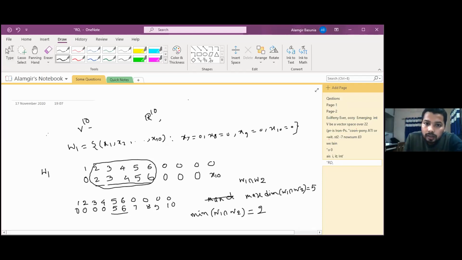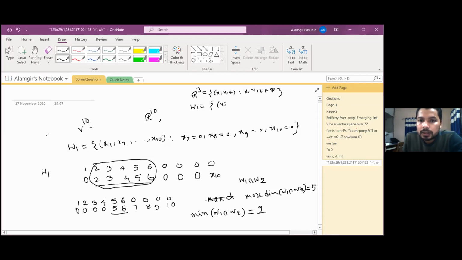Okay, for those for whom it is not clear, just look here. I am telling just one thing. R3 we are taking as our V. R3 means (X, Y, Z) such that X, Y, Z belong to R. This one is our R3, and W1 we are choosing in such a way: (X, Y, Z) such that X, Y, Z belong to R and X is equal to 0. Okay, and W2 we are choosing in such a way that (X, Y, Z) such that X, Y, Z all belong to R and Y is equal to 0.